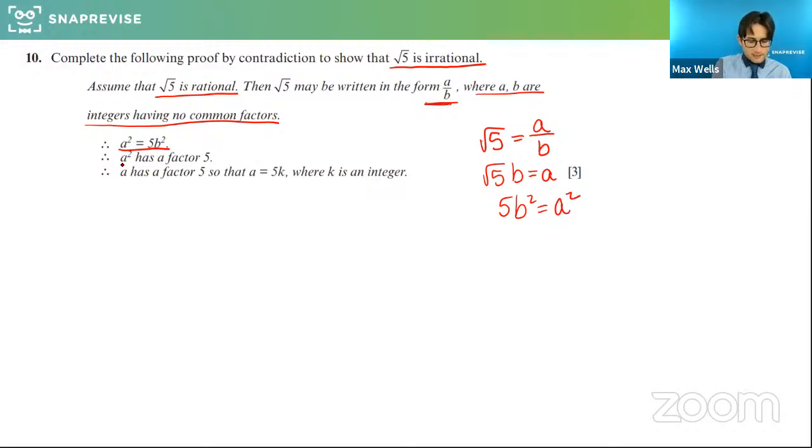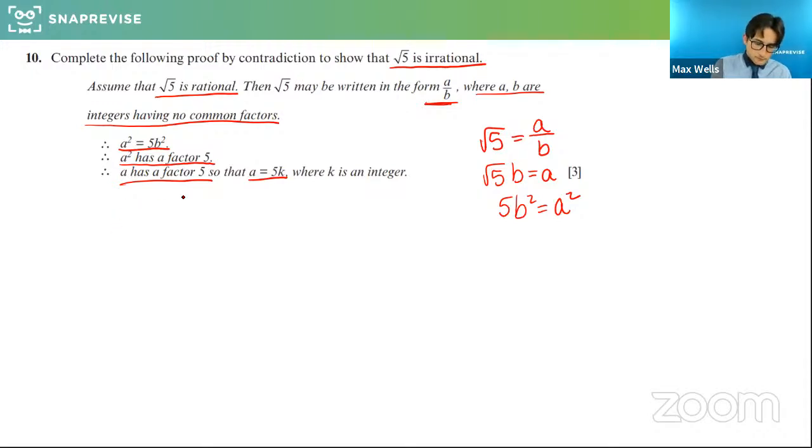And then what they've said is a squared has a factor of 5. Because if a squared is 5 times something else, it's divisible by 5. So if a squared is divisible by 5, then a is also divisible by 5. And so we can say that a is 5 times something else, 5k.